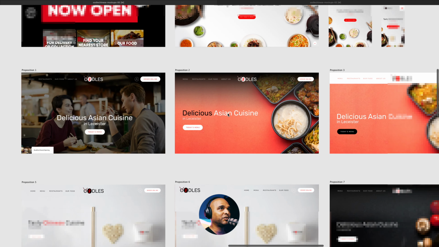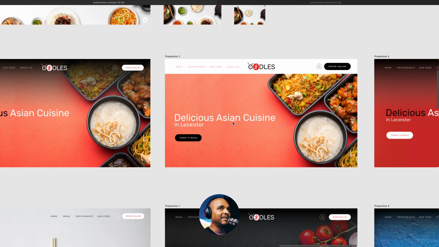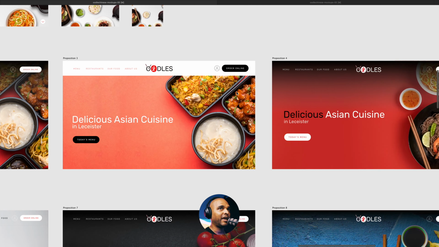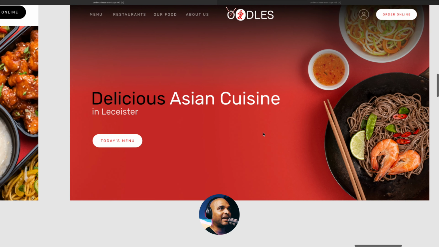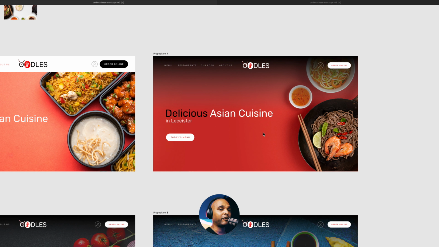Then I went on to this one, which I really liked. Then I tried this one with a different header. Then I tried this one with the final picture that I used, but just the elements were placed in a different position. I like the red because it reminded me of the red from the logo. But then again, looking at the media audit, I really wanted to go for a lighter background, but I also wanted to try a really darker background just to see if I could make something with a dark background work, just in case the client absolutely wants a dark background.